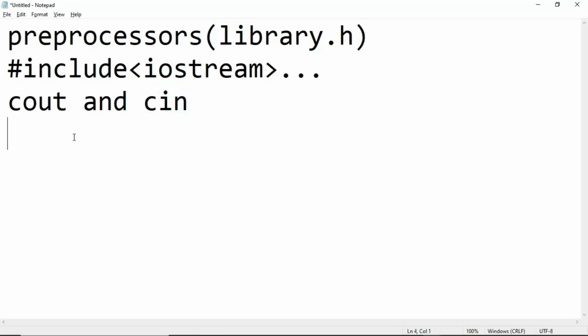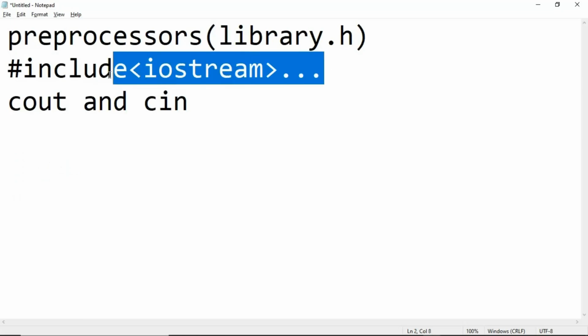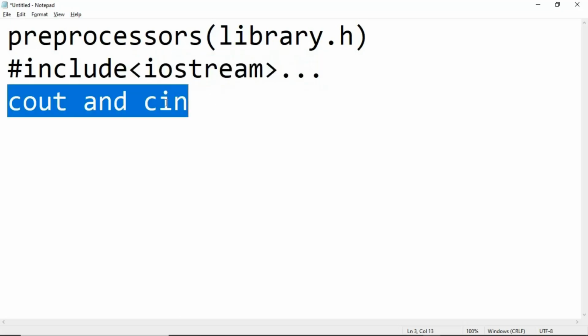Just like in Python you have print, C++ makes use of the cout, and in Python you have input, C++ makes use of the cin. In time I'll be teaching you how to use this. If the preprocessor, this hashtag include iostream, is not added in our code, it's going to be a problem for us to make use of the cout and cin.